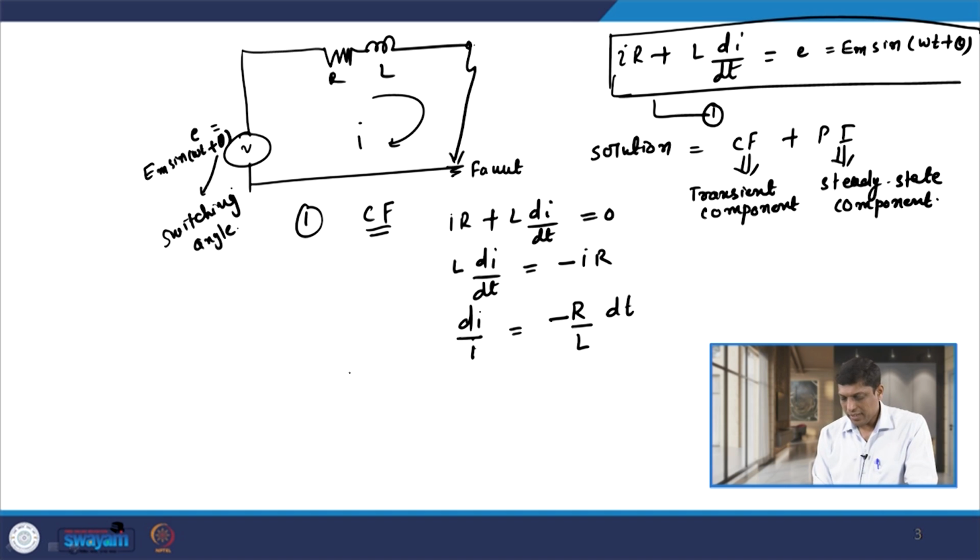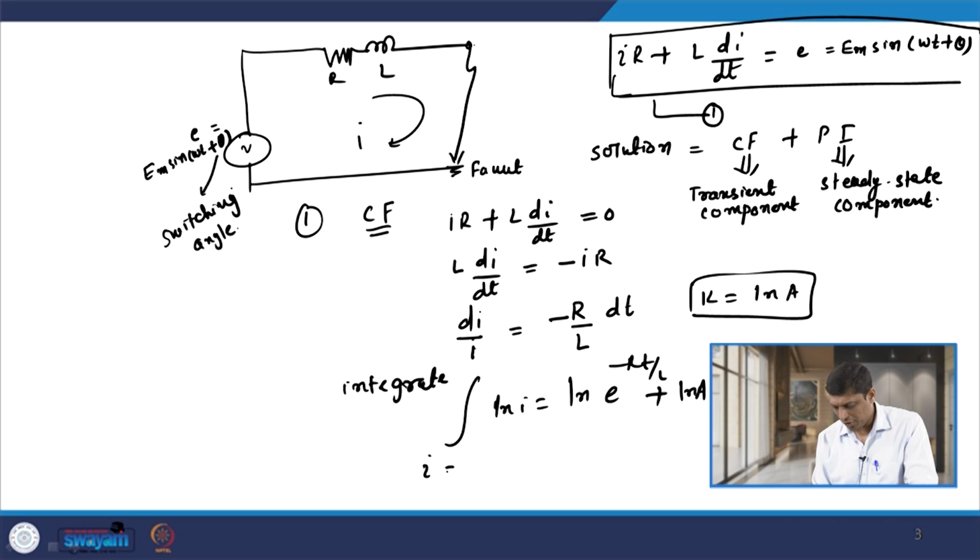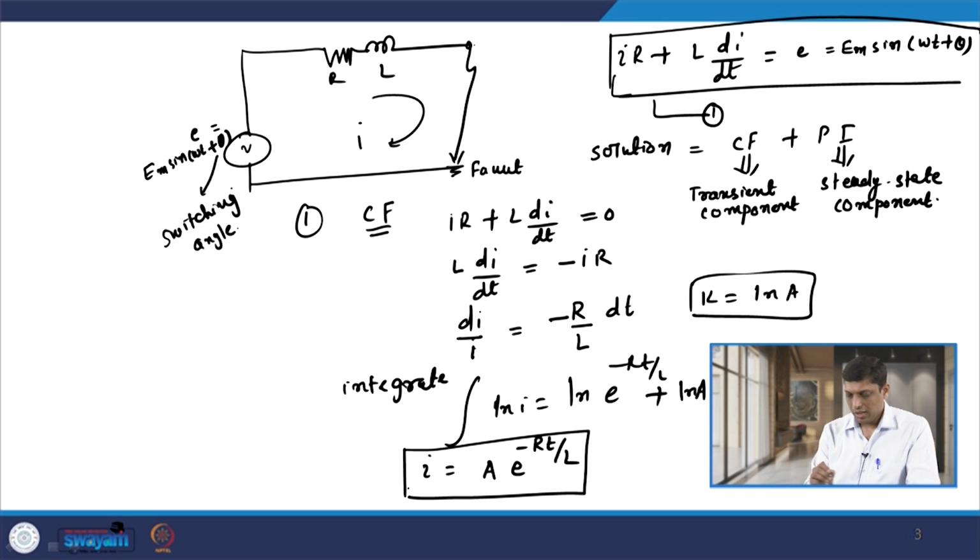If I integrate both sides, then ln I equals minus Rt by L plus ln A, where ln A is some constant k. Solving this, I equals some constant A into e raised to minus Rt by L. This is the solution of the first part, the complementary function.